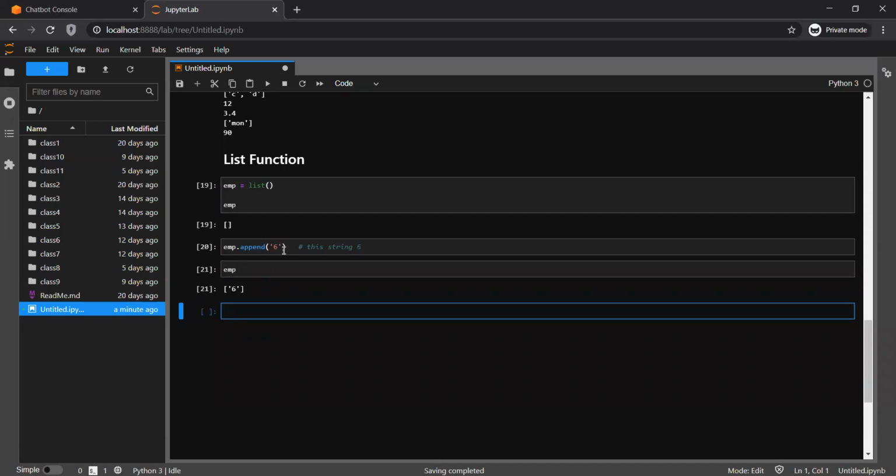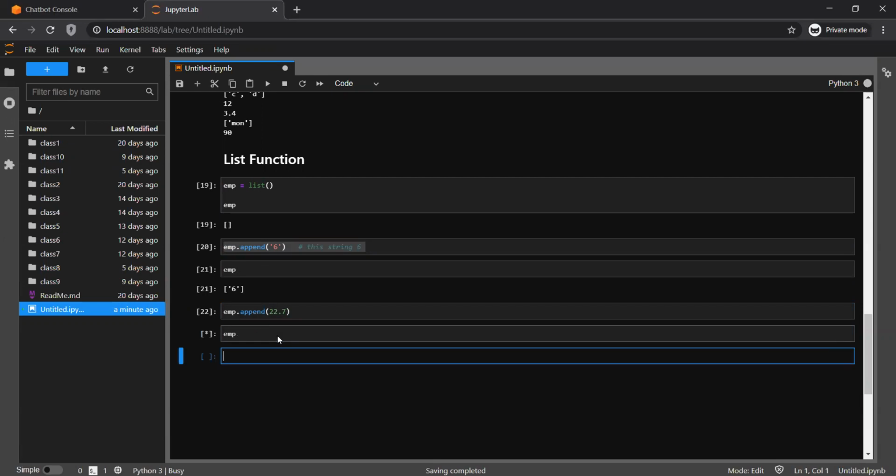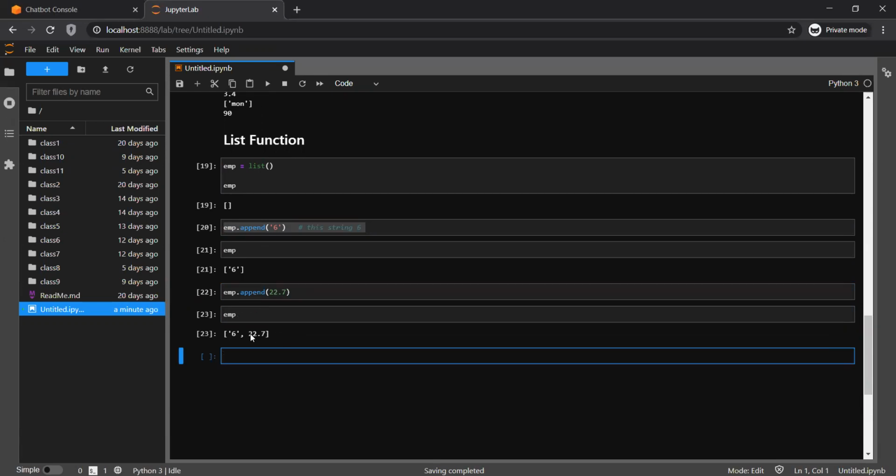Append always works this way. Let's insert some other value. This time I'm going to insert 22.7. This is a number now. And if I print emp, there is another element added, 22.7.